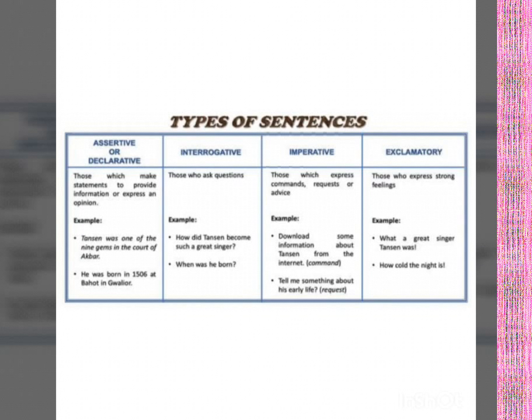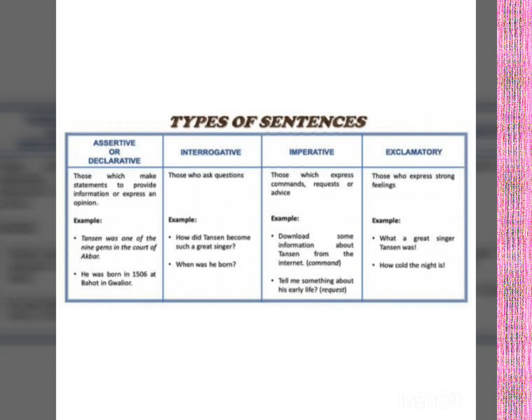Then, at last comes the exclamatory sentence. This sentence conveys or expresses strong feelings. One's ardent desires or strong feelings are expressed in these types of sentences, and in this type of sentence the punctuation mark is the exclamation mark. What a great singer Tansen was! Look at the punctuation mark. It is an exclamation mark. How cold the night is!